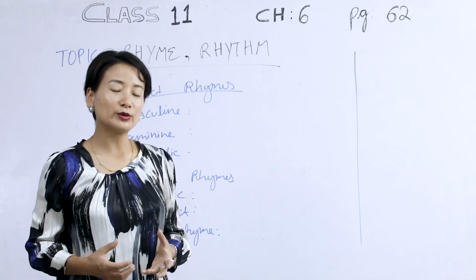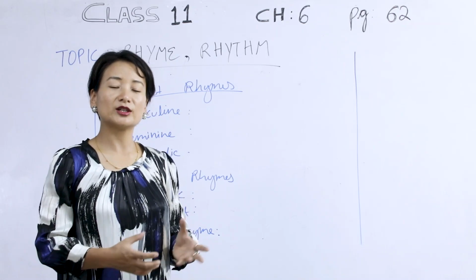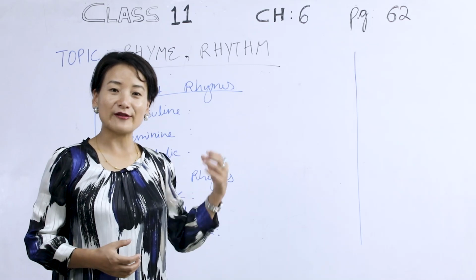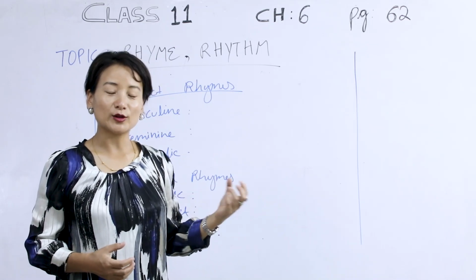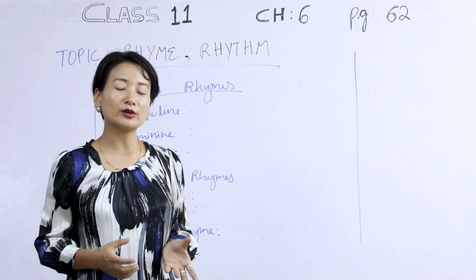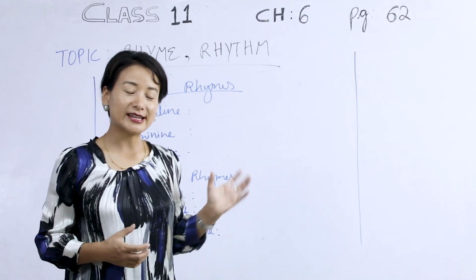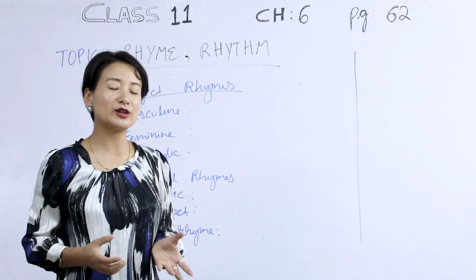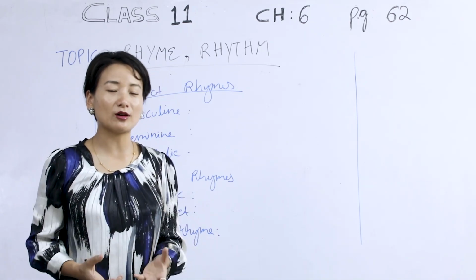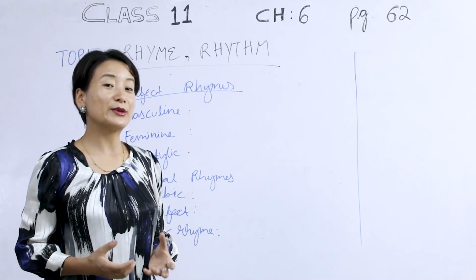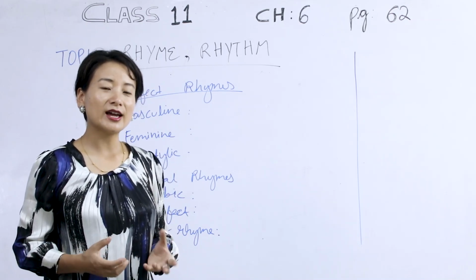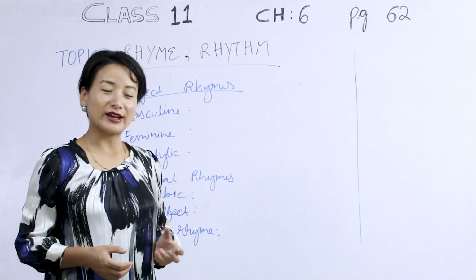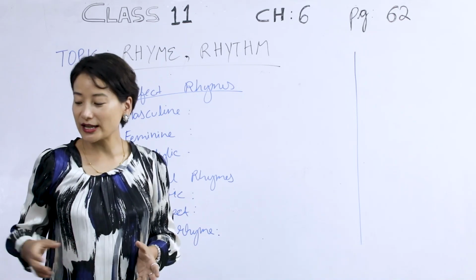And in fact, I hope you would also use this lesson to compare it to some of the poems that we have discussed so far and try to identify whether we have a rhyme or rhythm or not in those poetries as well. And I hope you would also be able to use this understanding of rhyme and rhythm in your writing as well, be it whether you are writing a poetry or whether you are writing a song and so on. In fact, if you are a big fan of songwriters and singers who usually rhyme up their lyrics, you would find this lesson quite interesting. So let's have a look at this.